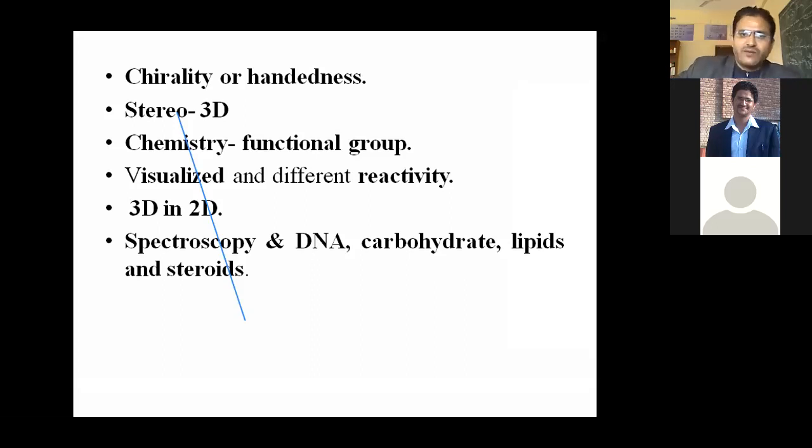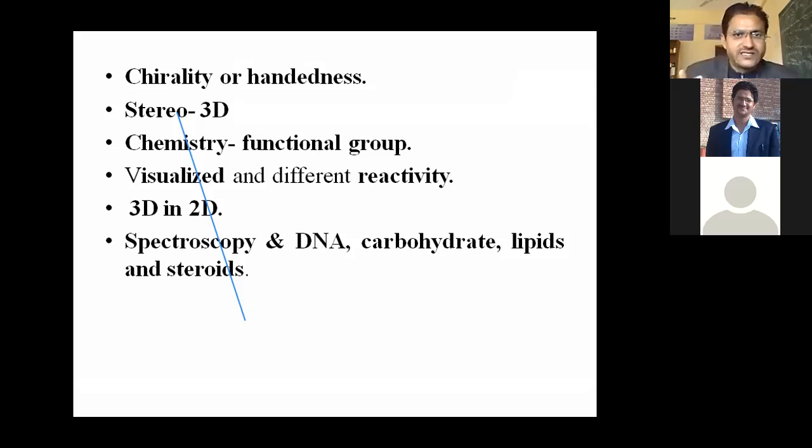Now, if we talk about DNA, because DNA is very important, right? If we talk about DNA, if we talk about RNA, if we talk about carbohydrates, if we talk about lipids, if we talk about stereochemistry in natural products, right? Primary metabolites and secondary metabolites, I think you people know. Primary metabolites means our macronutrients. If we talk about carbohydrates, proteins, lipids, they are primary metabolites which are required for our body.